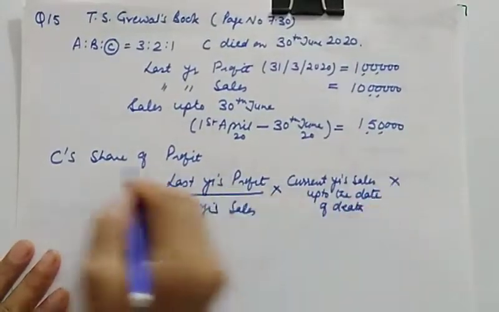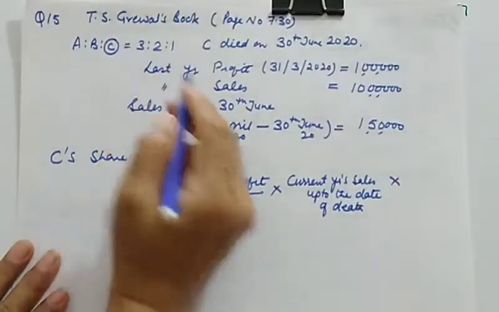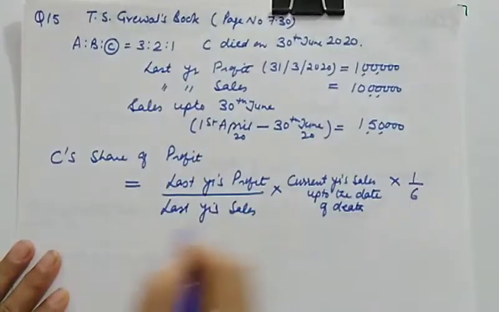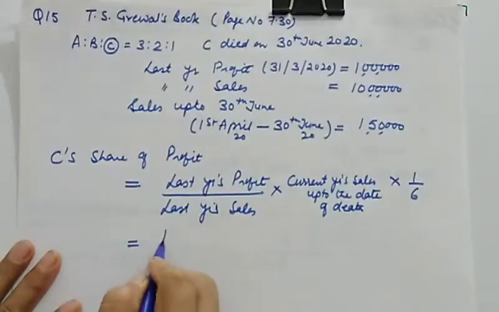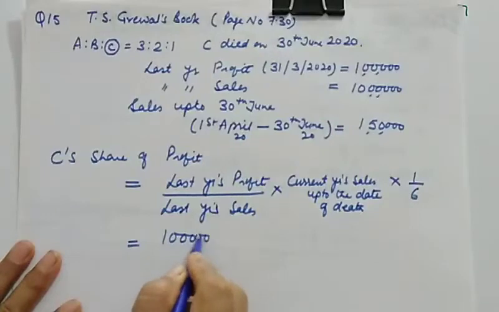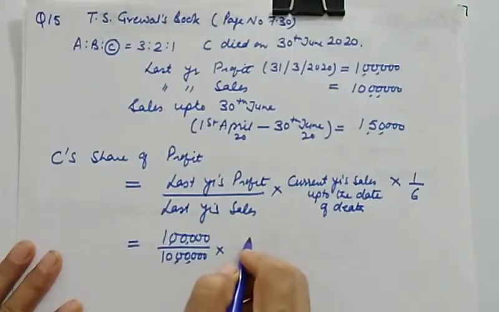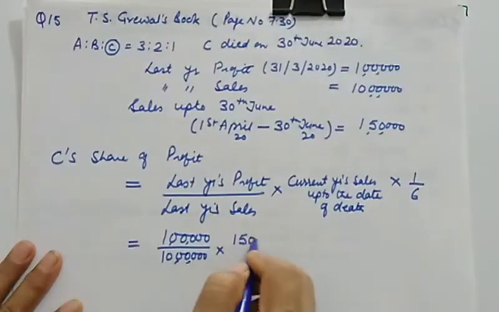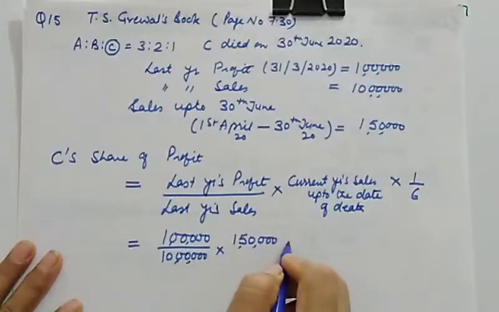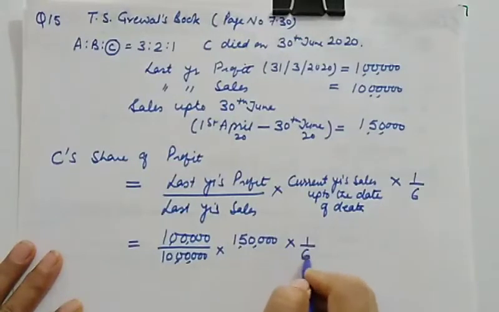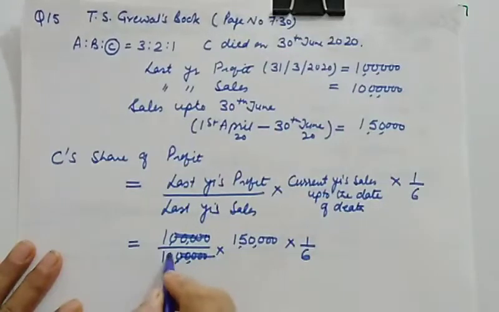Again, this is to be multiplied by C's share. C's share is 1/6. So let us calculate. This is 1 lakh and this is 10 lakhs, multiplied by current year sales. Current year sales are 1,50,000 and then multiplied by 1/6. So if you solve this, this will be